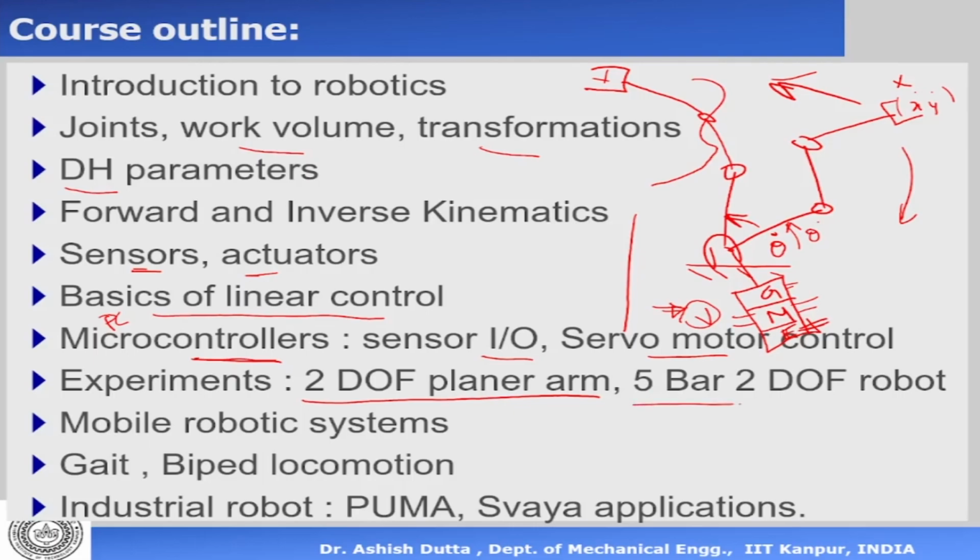Then we have a 5 bar 2 degree of freedom robot, again, which is also planar. Then we have mobile robotic systems, very simple systems which can move around, avoid obstacles, and follow a line. After that, we'll come to a little bit more advanced applications like gait. So gait is the pattern of foot placement.